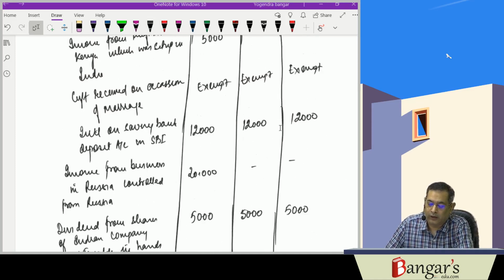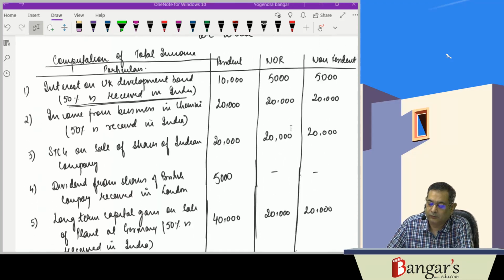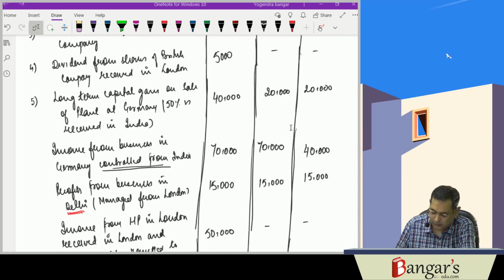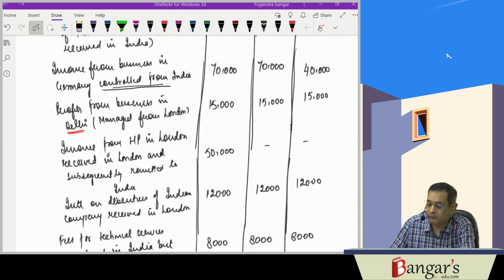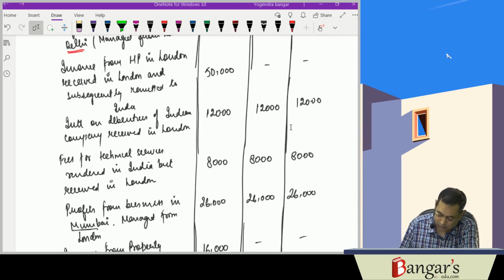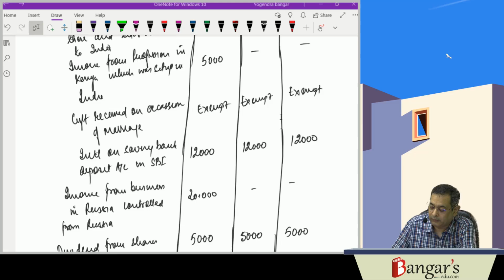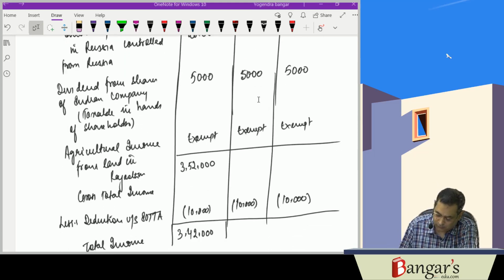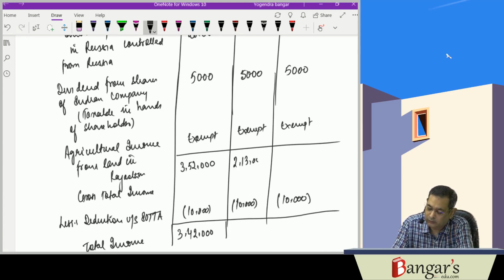Then in case of NOR, it is 5,000 plus 20, 20, 20, 60, 130 plus 15 plus 20,000 plus 26,000. Then it is 17. 2 lakh and 13,000.